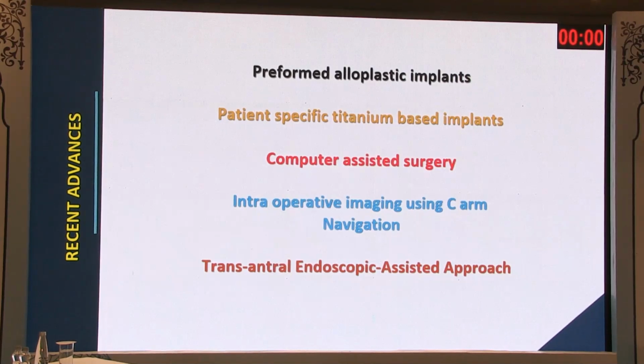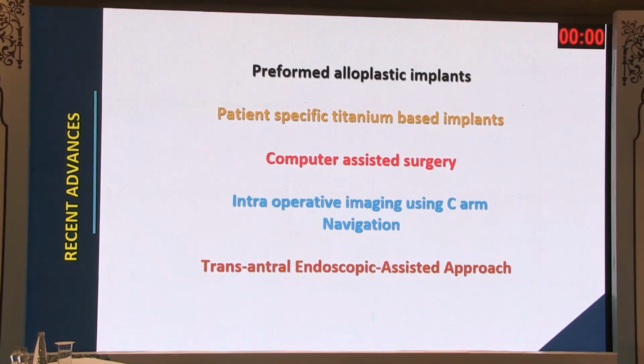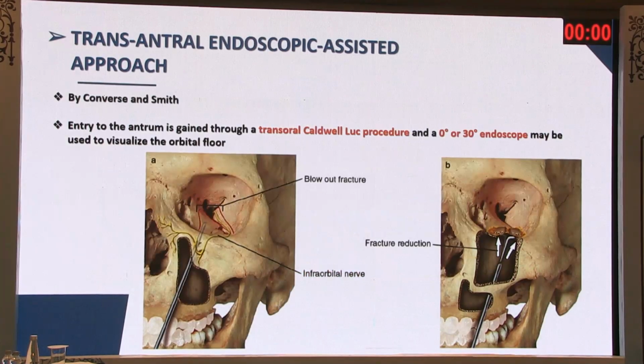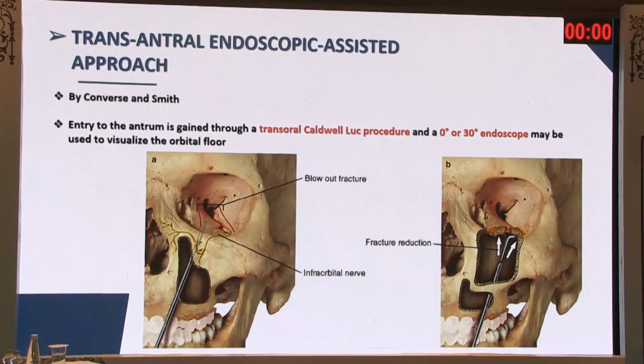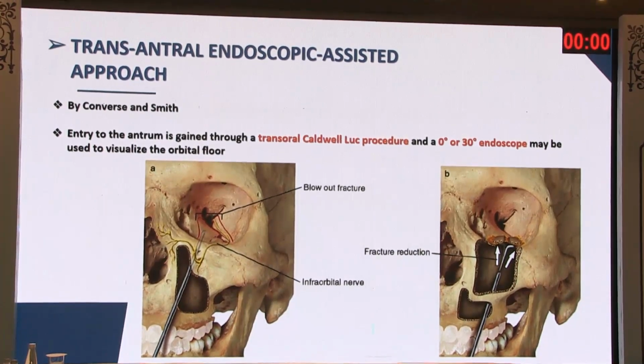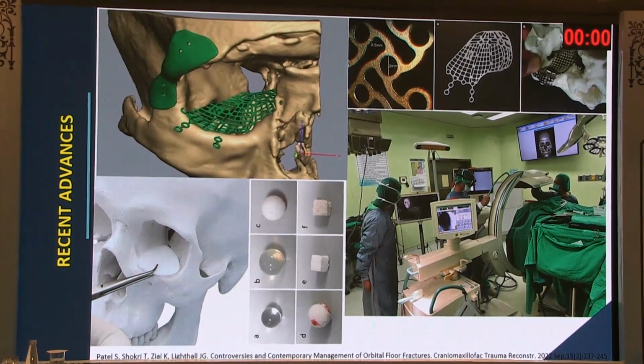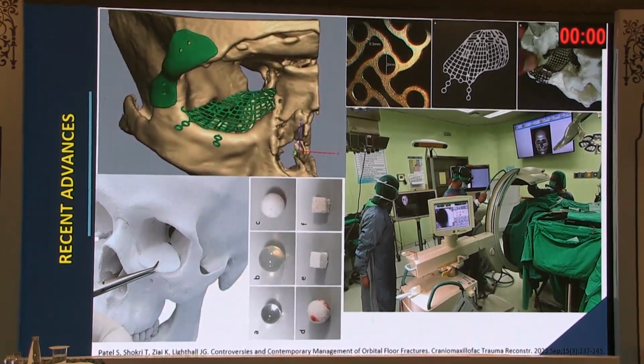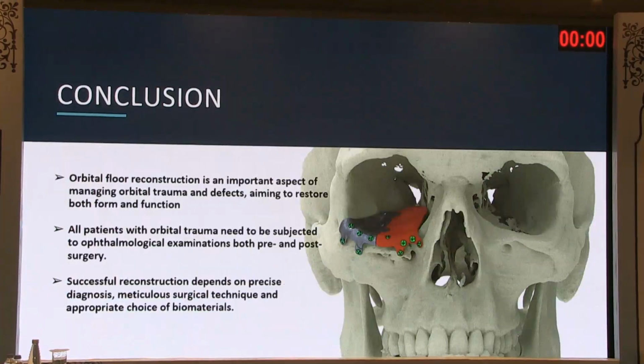And these are recent advances where we are currently trying patient-specific implants for correcting post-traumatic deformity. And we have not tried computer-assisted surgery, but we have tried transantral, not endoscopic, but transantral approach to lift the floor of the orbit through the maxillary antrum. So these are recent advances. I've seen Santosh sir use orbital globe implants that he has used.